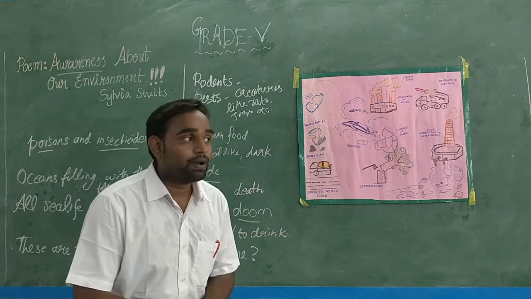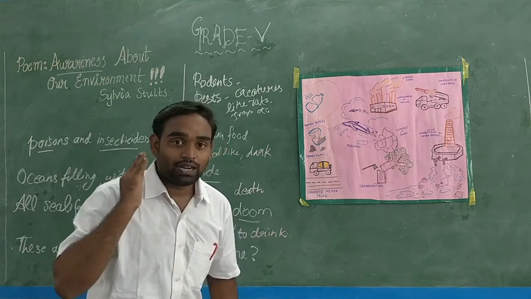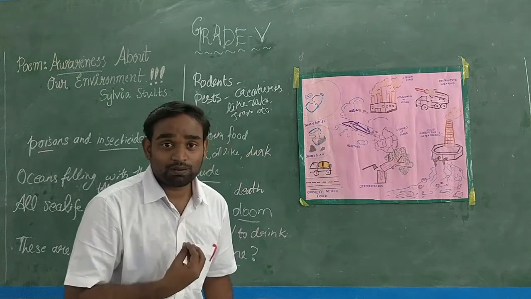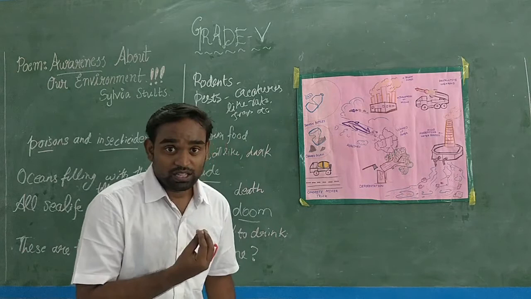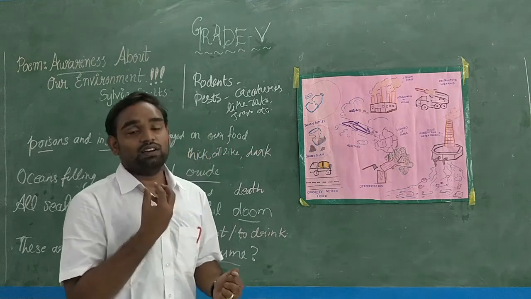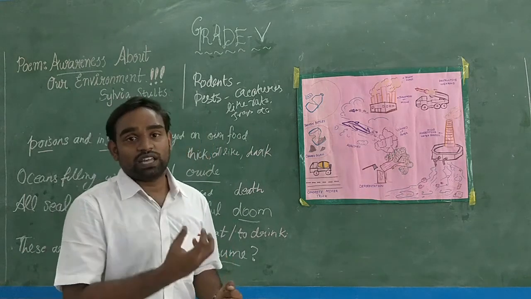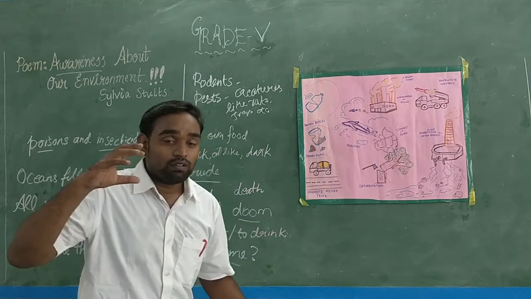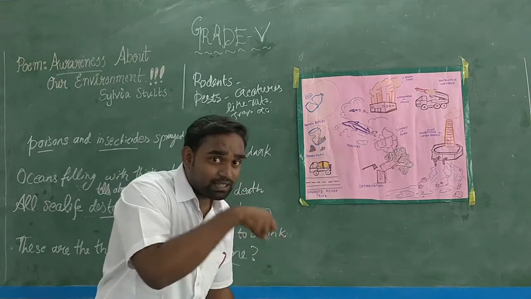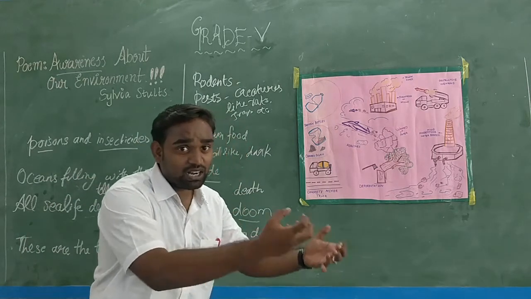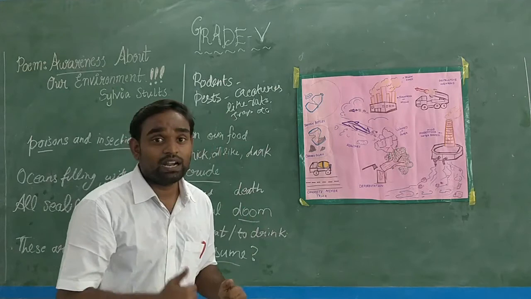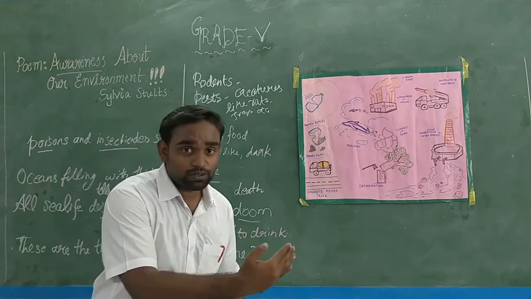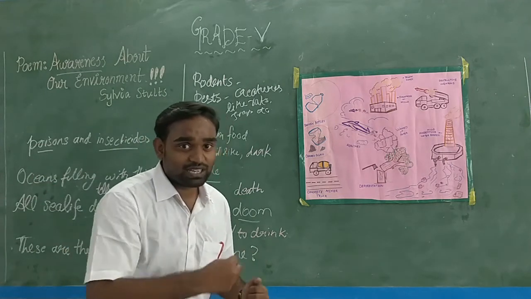And what will happen if a fisherman takes the sail and goes to the ocean? Where do fishes come from? We eat fish, no? We like fried fish, we like cutlet fish, etc. For that, we have to go to the ocean and catch the fish and come back. Whose job is that? The fisherman's job. What will fishermen do? They will sail into the sea, catch the fish and come back.